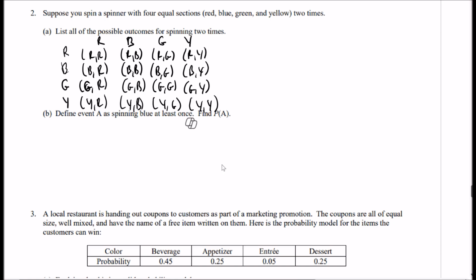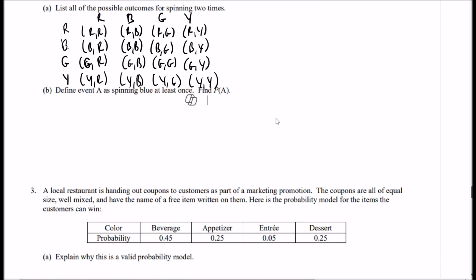All right. So list all the possible outcomes. That's the sample space. Define event A as spinning blue at least once. Find the probability of A. All right, so probability of A. We want to spin blue at least once. So that means 1 or 2 times.